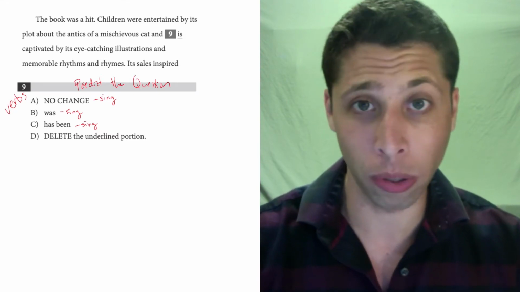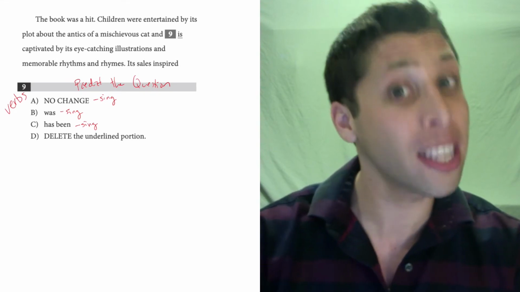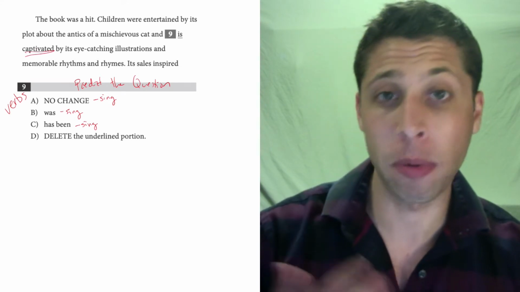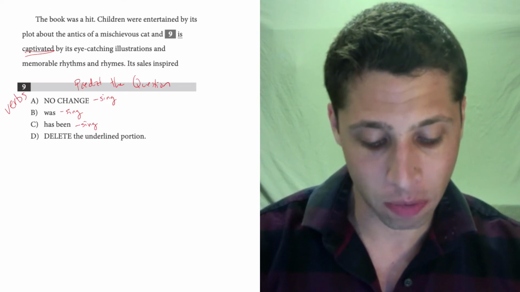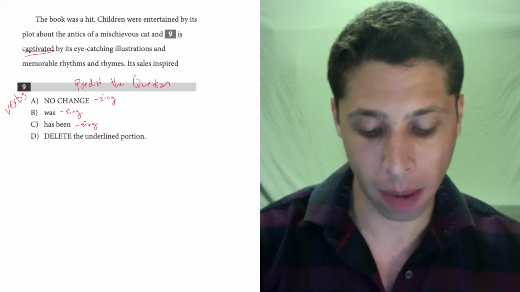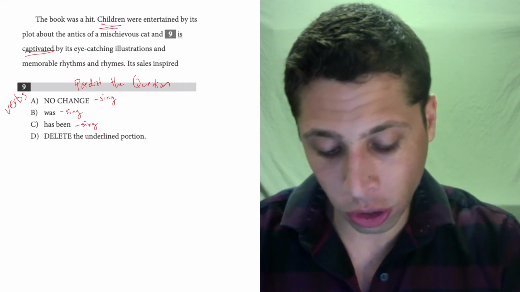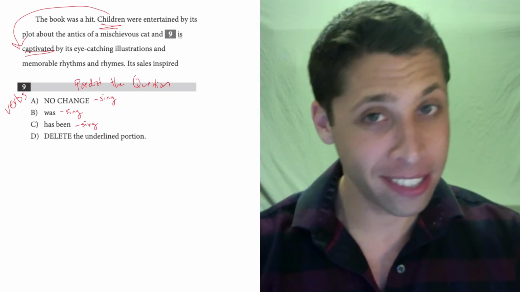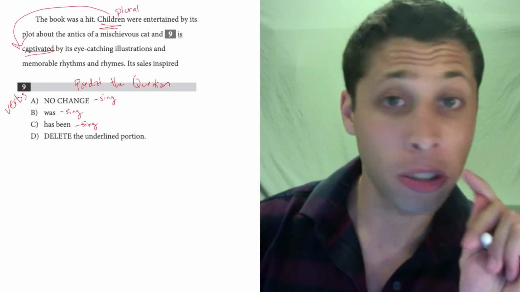Let's apply the rule. So that means I need to find the subject of this verb and see if it's also singular. So what is captivated? That would be kind of like my question. Children were entertained by its plot about the antics of a mischievous cat and is captivated by its eye-catching illustrations and memorable rhythms and rhymes. Well, they're talking about the children, right? The children are captivated. Not is captivated, right? Because children is plural.